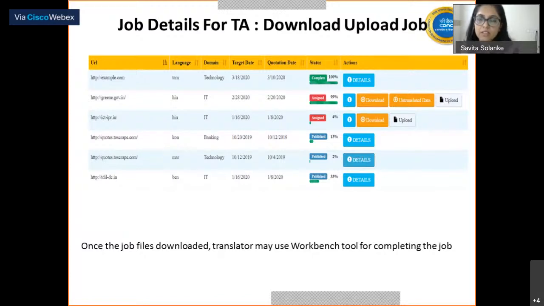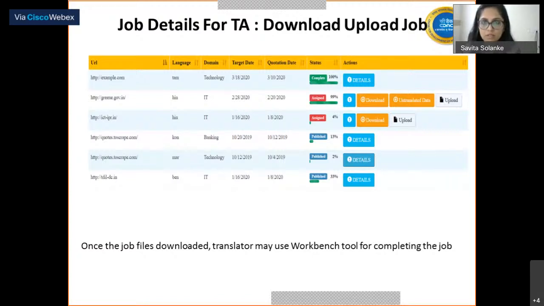It's very difficult in such a big website to figure out which 1% of job strings remained, by which translator or which translation file. So the untranslated data button provides the data that has been remaining, and the translation agency has to just click the button, get the untranslated data translated, and upload it again to finish it to 100%.